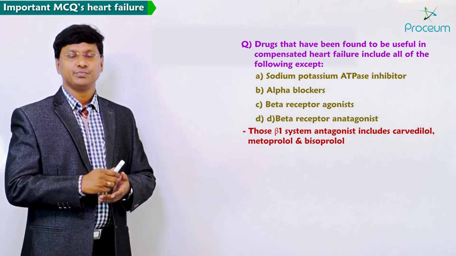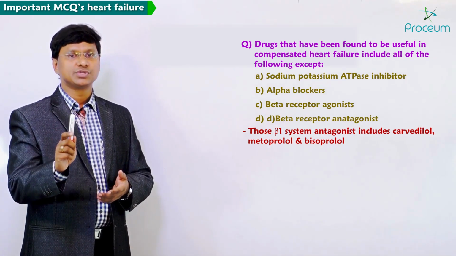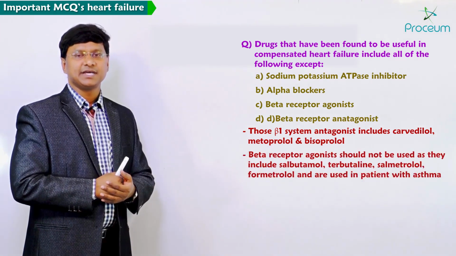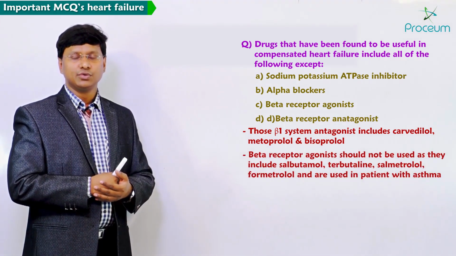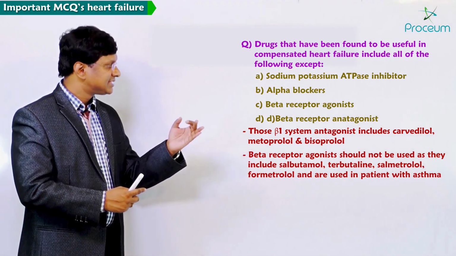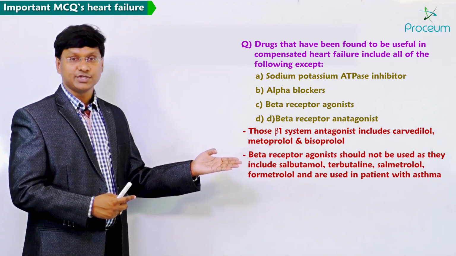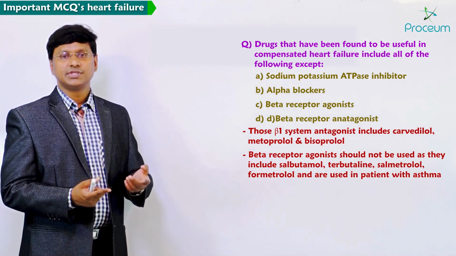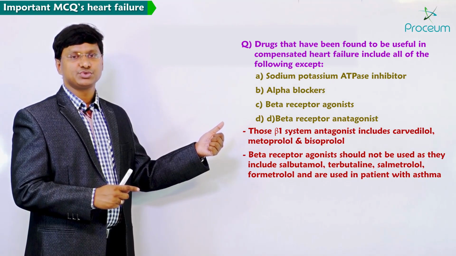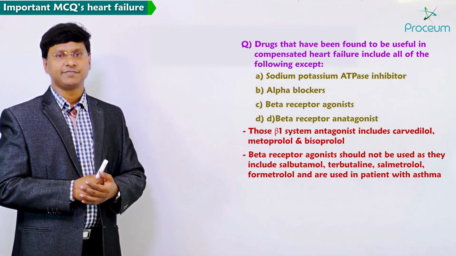The drugs which are not used are the beta receptor agonists, which include salbutamol, terbutaline, salmeterol, formoterol. They are used in patients with asthma, not in patients with compensated heart failure.